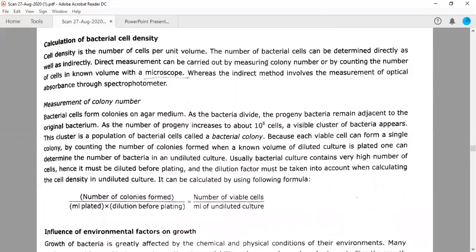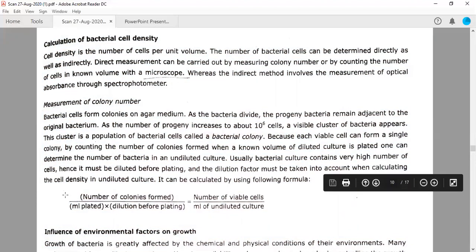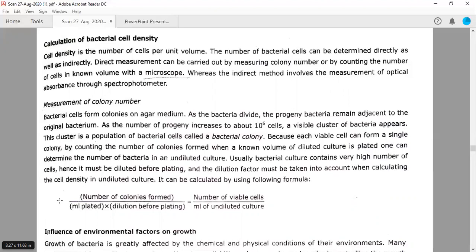Direct measurement can be carried out by measuring the colony number and by counting the number of cells in a microscope. So you have some slides, some designed slides where you have sections made. You can put these slides under the microscope and calculate the number of cells, right? I hope you have done this in your BSc. You can count the number of cells in a microscope, but this will take time. So how will you calculate in the examination, if you are asked to calculate the number of CFU, colony forming units, for example?